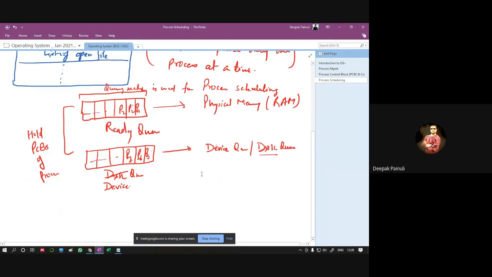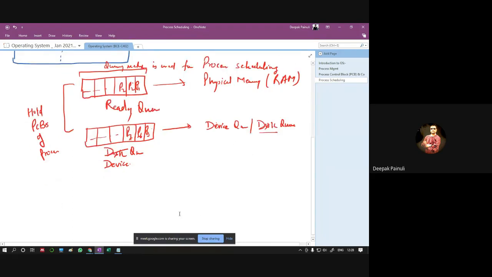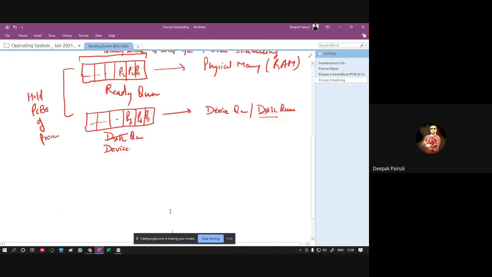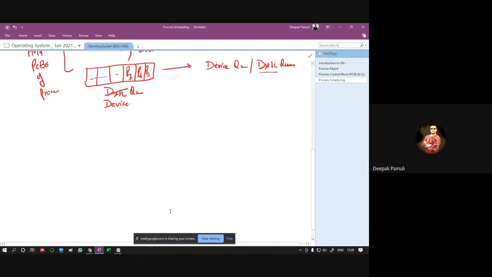And in the simple scenario, once a process gets CPU, after CPU, there may be multiple possibilities. After CPU, the process could issue an IO request.